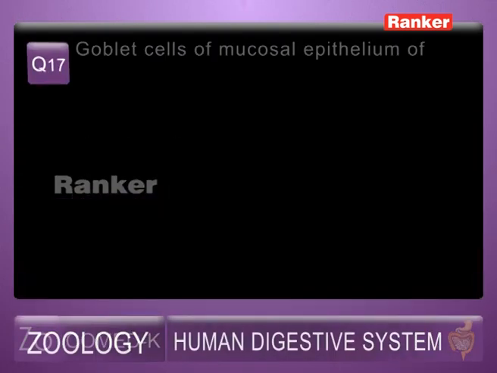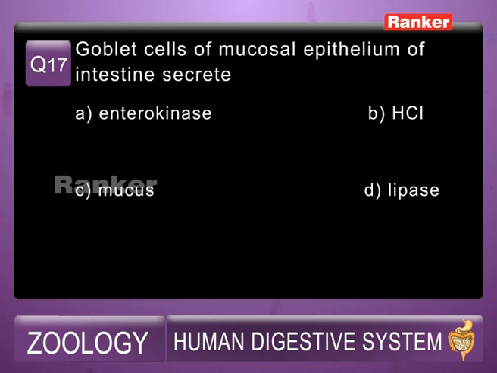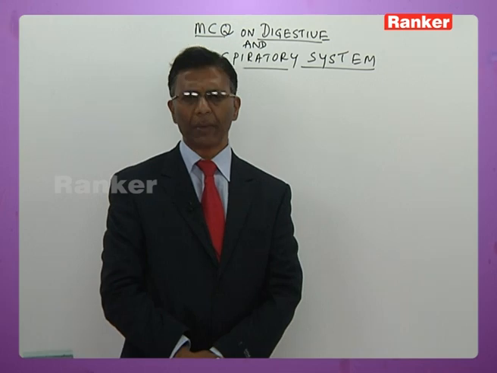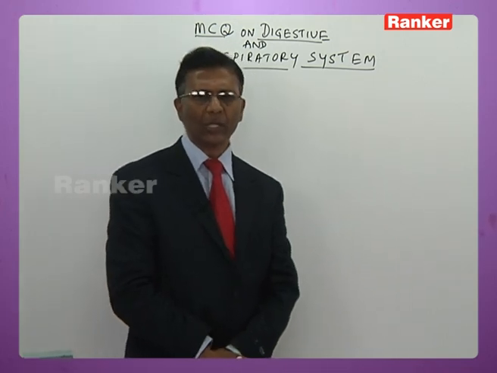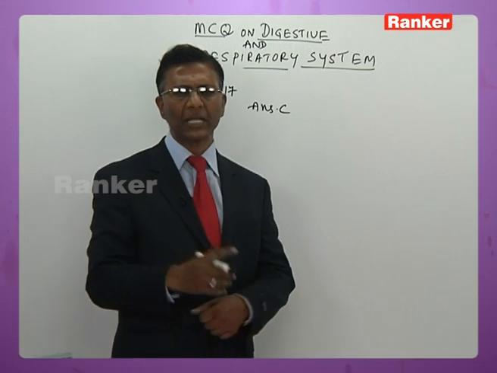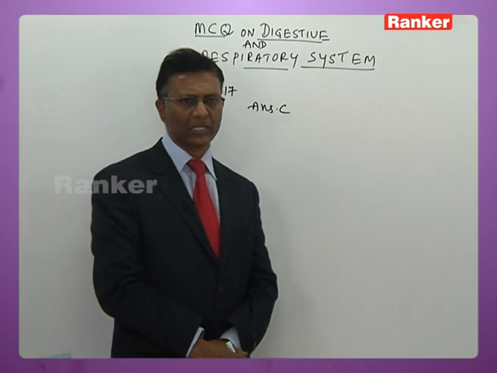Now here is question number 17. Goblet cells of mucosal epithelium of intestine secrete: A, enterokinase, B, HCl, C, mucus, D, lipase. So the goblet cells are meant for secretion of mucus here. The answer for this question is C, mucus. Goblet cells of any part of the intestine always secrete mucus.